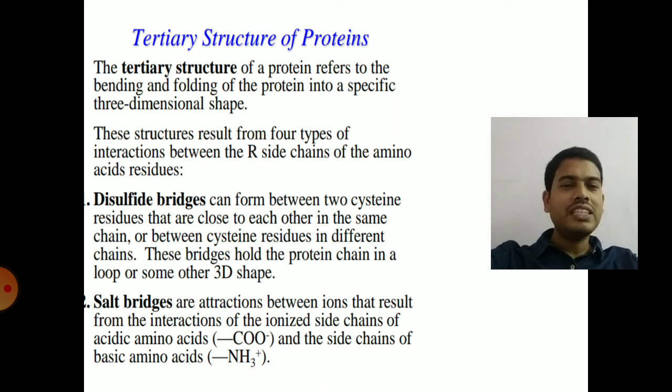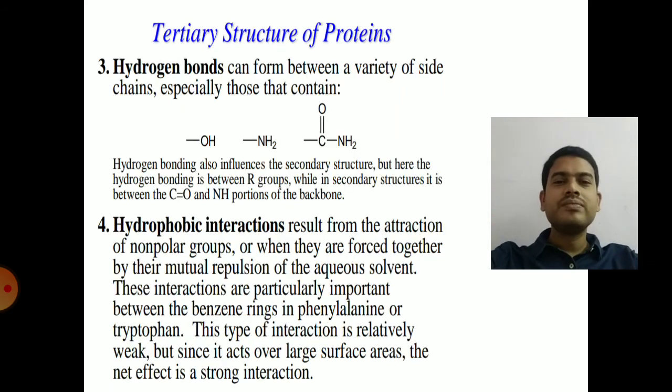The first one is disulfide bridges. There are disulfide bonds present between the cysteine residues of the proteins, and also salt bridges. That means because of the existence of acidic and basic amino acids, they form salt bridges with oppositely charged amino acids. So that is salt bridges. And hydrogen bonds, as shown in the secondary structure.